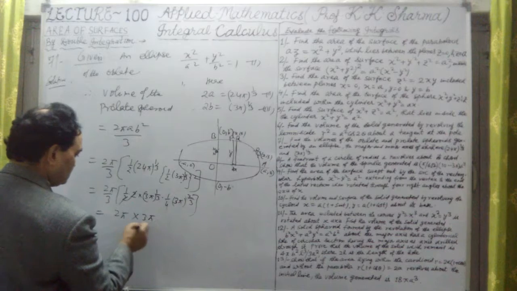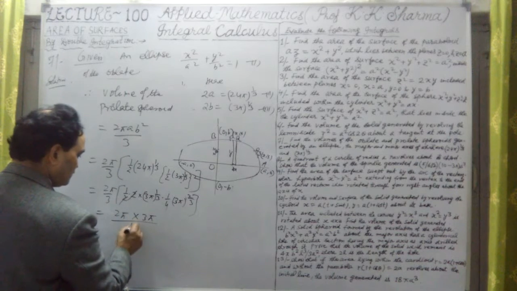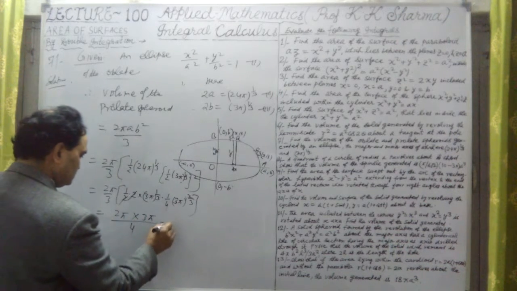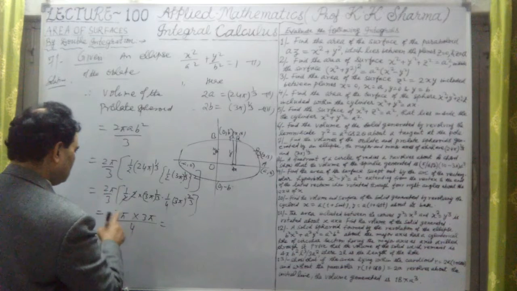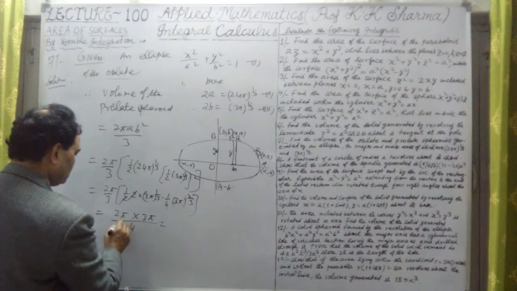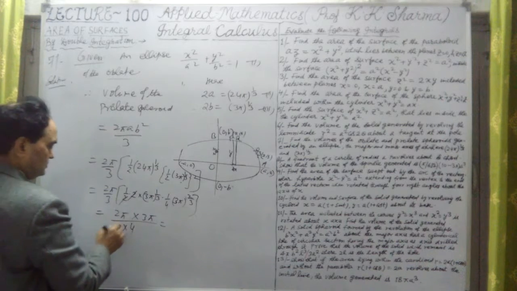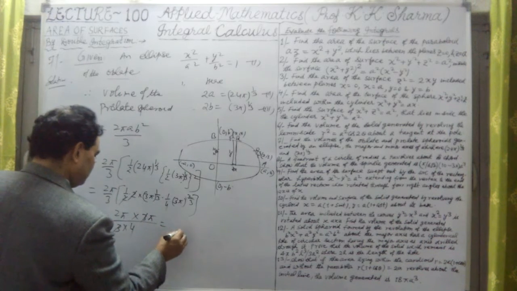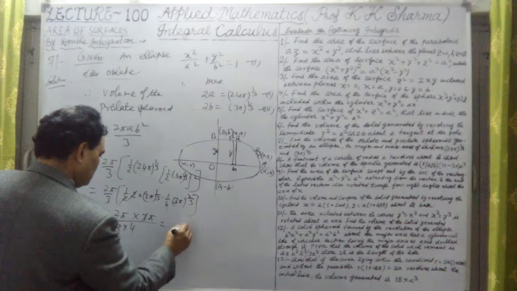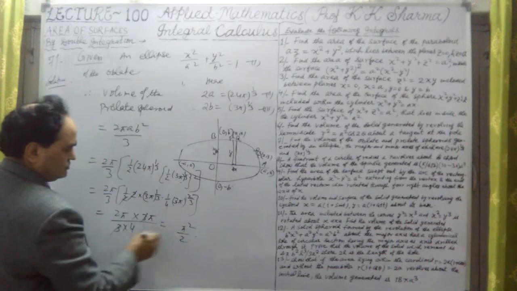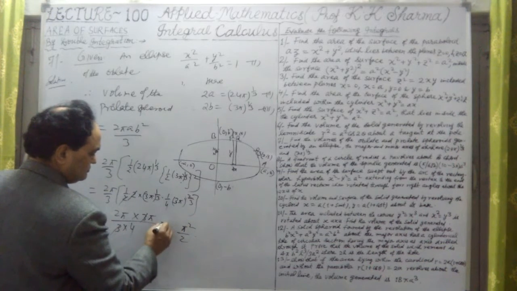Then 3 was in the denominator also. It is 2 pi by 3. So 3 cancels out. Now it is pi square upon 2. This is the answer.